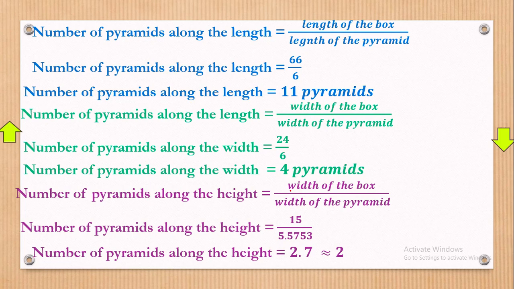Okay, now with that, apologies. This is meant to be height. This is meant to be height right there. Now since we have that, how do we get the answer? You go by multiplying this by this and also by that. You simply multiply them. The answer you get will be the number of pyramids.